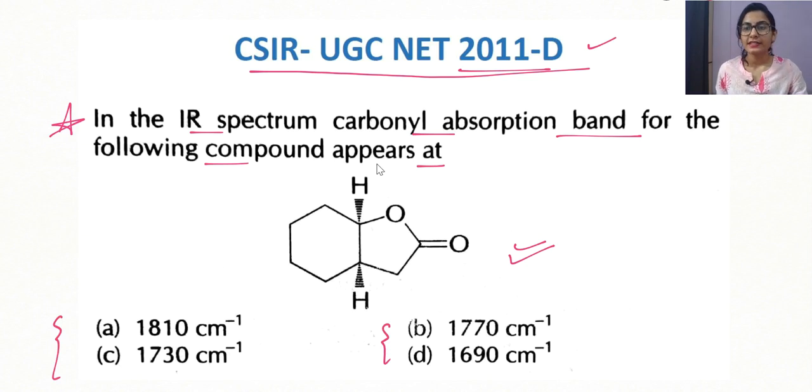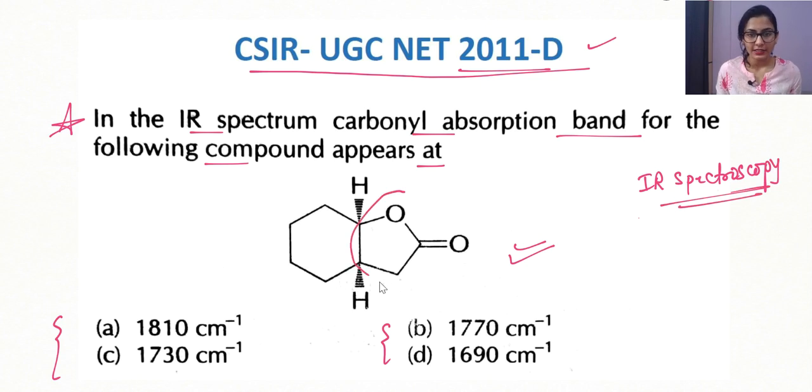Alright. So guys, if you have already watched my previous lectures on the IR spectroscopy, then you would know that as the ring size decreases, as the ring size goes from a 6-membered ring to a 5-membered ring, definitely the IR frequency value is going to increase. Also, we are having a carbonyl system, as well as in the cycle there is also a heteroatom oxygen.